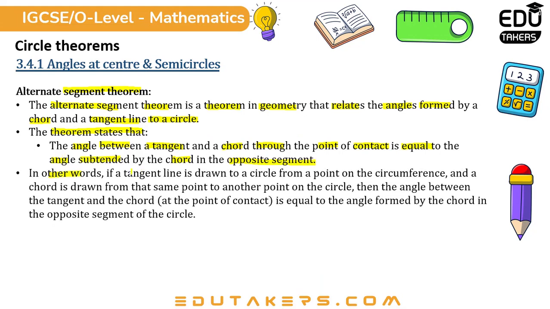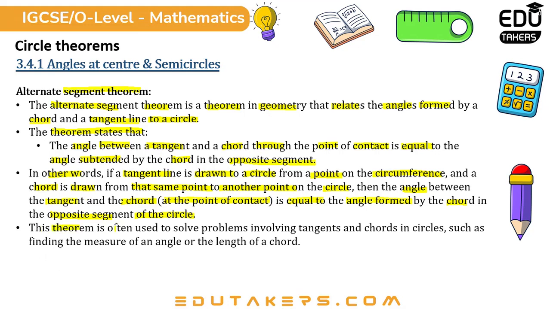In other words, if a tangent line is drawn to a circle from a point on the circumference and a chord is drawn from that same point to another point on the circle, then the angle between the tangent and the chord at the point of contact is equal to the angle formed by the chord in the opposite segment of the circle.